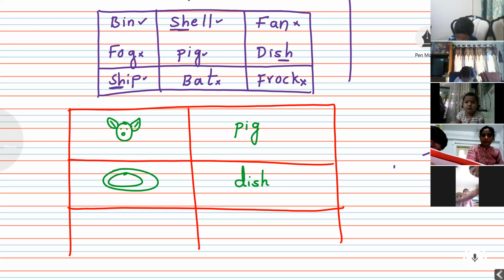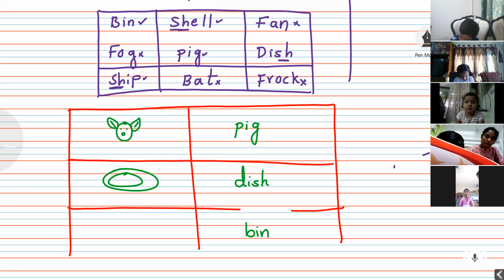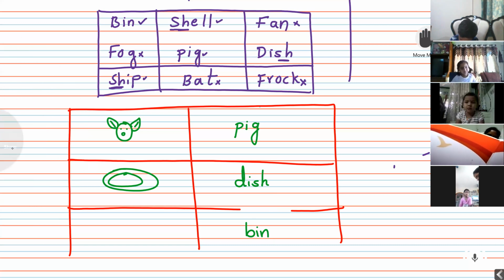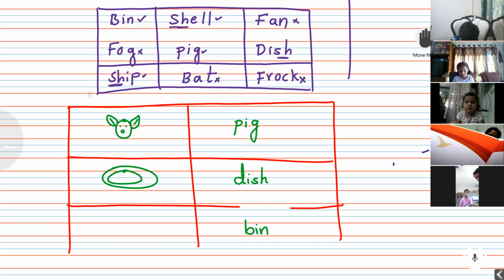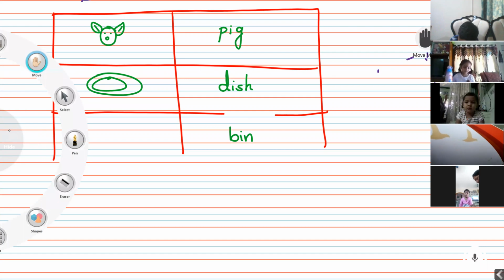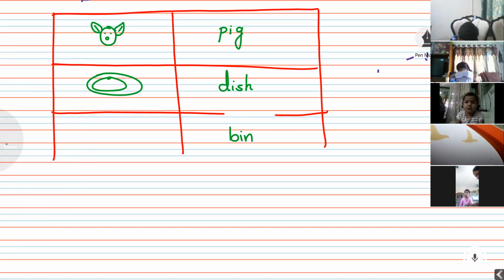Next one. What is the picture you have there? Bin. B-I-N. Bin. And this is again short I sound. And next one you have ship. What type of sound is that? That is SH sound. And next one, let us write ship.